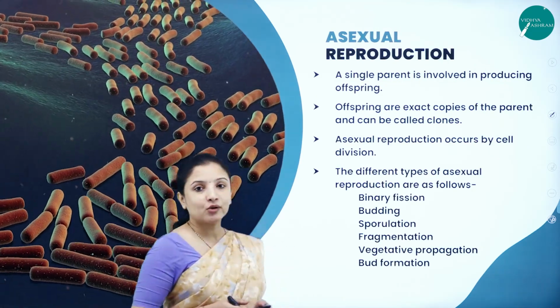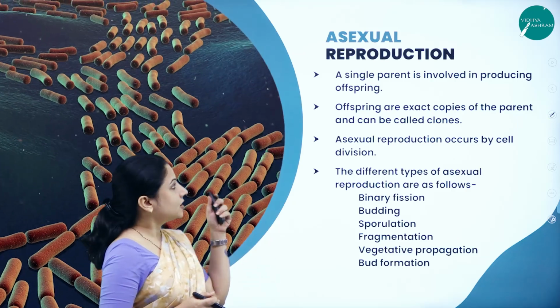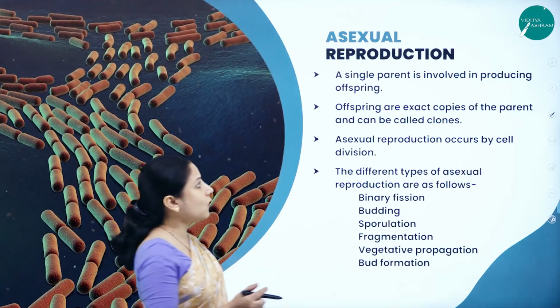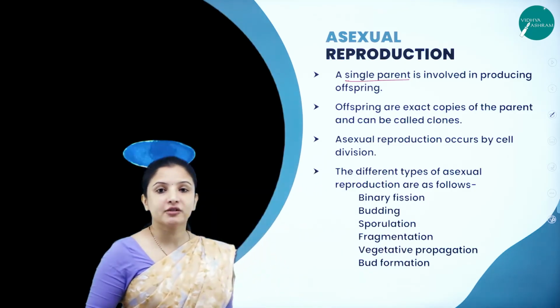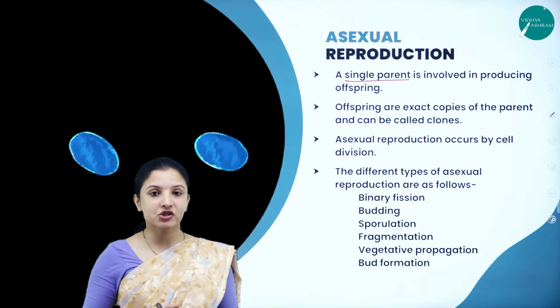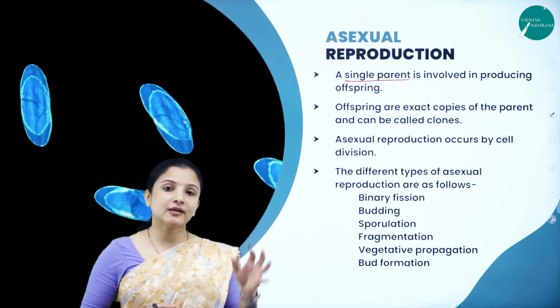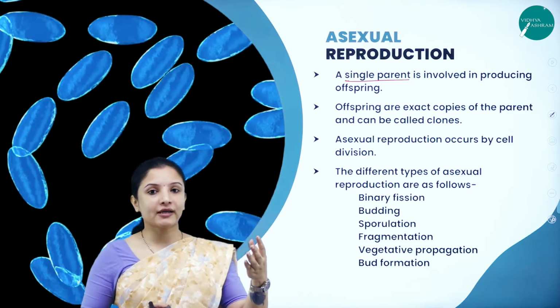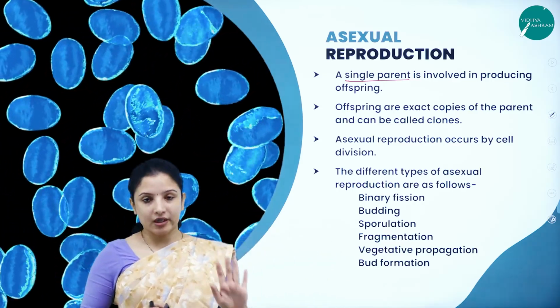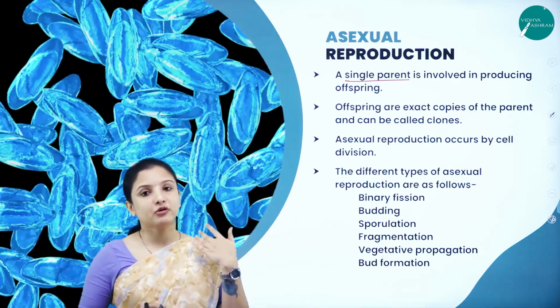So first, talking about asexual reproduction. A single parent is involved in producing the offspring. Why single parent? Because I told you asexual method of reproduction is a kind of reproduction wherein the male and the female gametes are not involved. Therefore, there is no organism like a male and a female. Whatever organism is there, they are capable of reproducing.